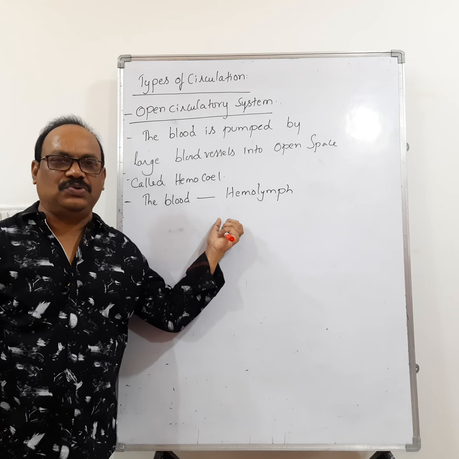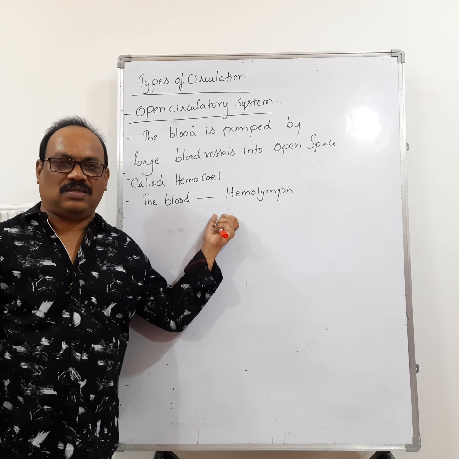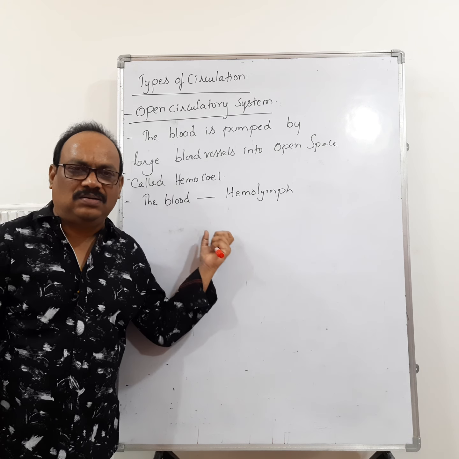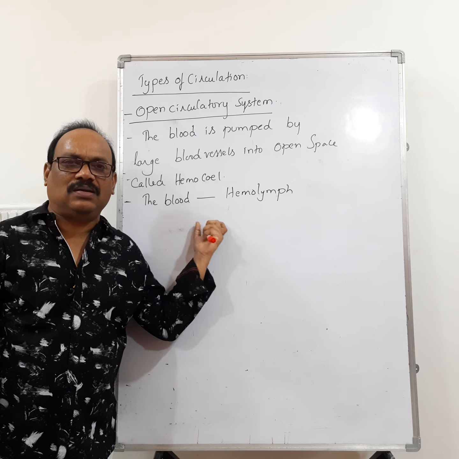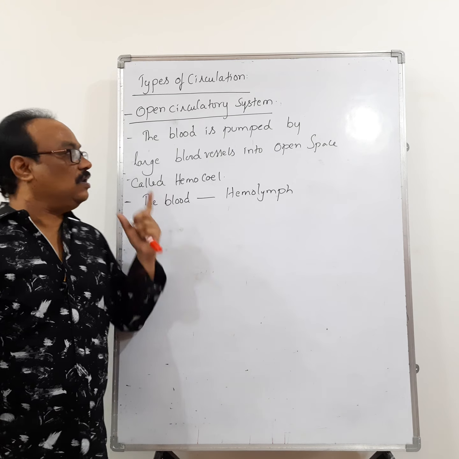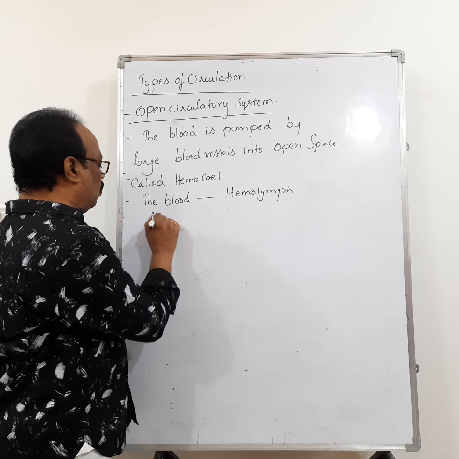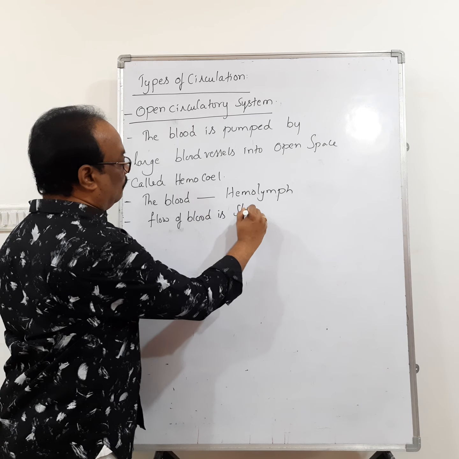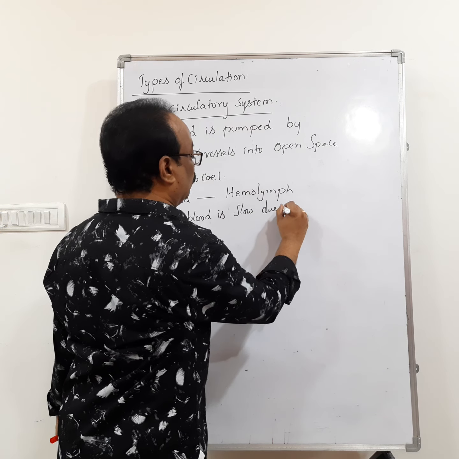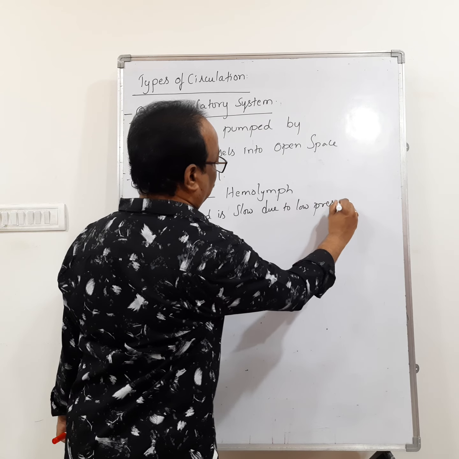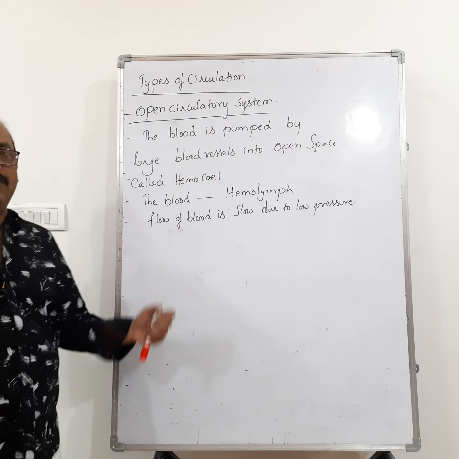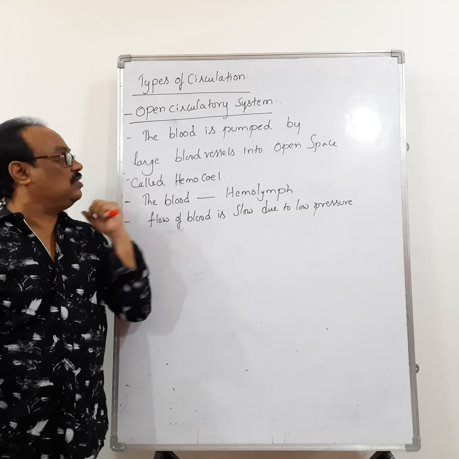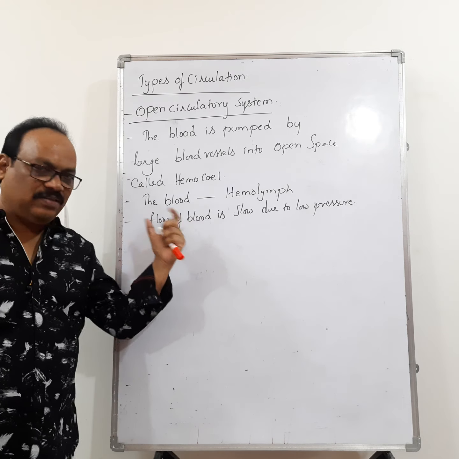Hemolymph is similar to the tissue fluid because it is also colorless. So what is the advantage of open type of circulatory system? All the tissues and the cells are directly bathed in the blood. Then in the open type of blood circulatory system, the flow of blood is slow due to low pressure. So that is about the open type of circulatory system. I will give you examples separately now.